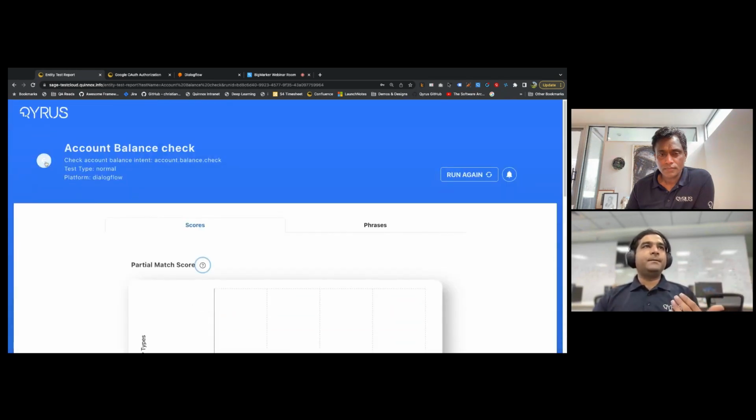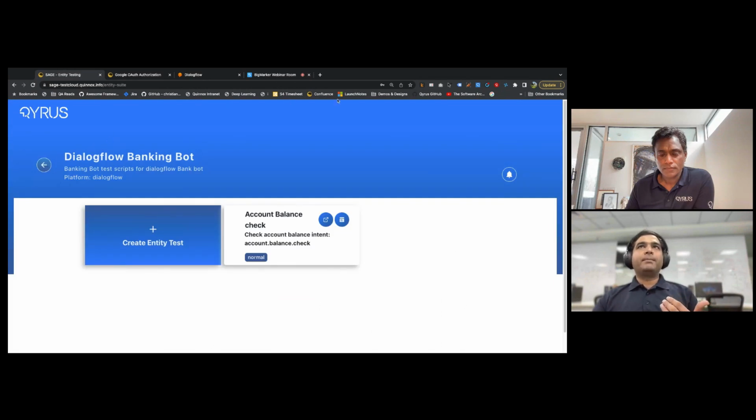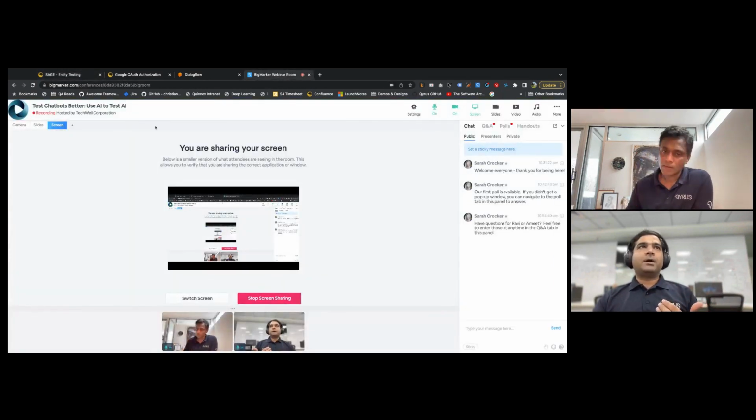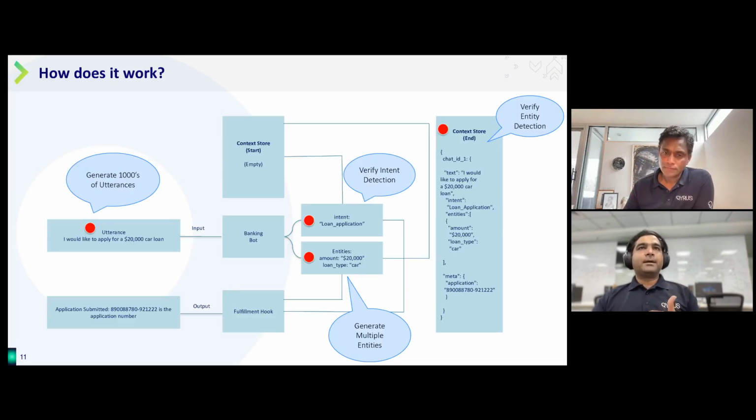Essentially, going back to our presentation, we looked at this aspect where, in this demo, we generated around 15 to 20 entity utterances, and we detected that 75% of the entities were detected in normal transformation, where everything is fine, in an ideal state. When there were spelling mistakes in a couple of places, it could not. So we could add those to the training set and retrain. That was the intent detection level, and we also saw an example of how entity detection happens using Sage.